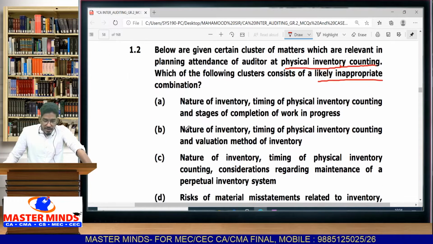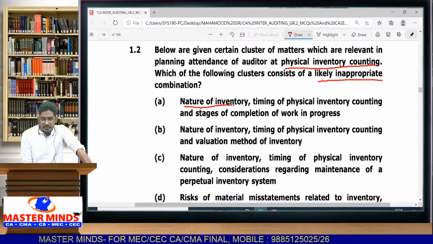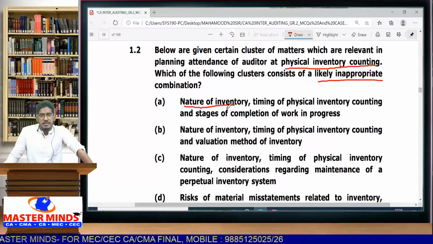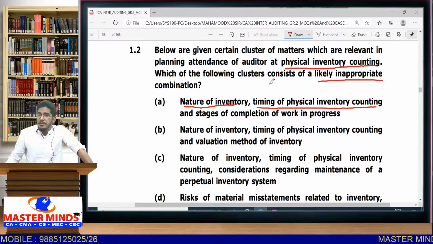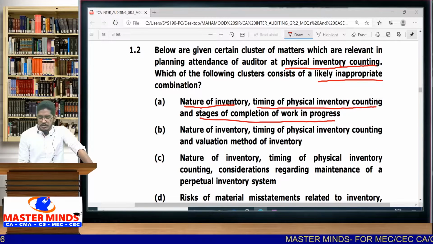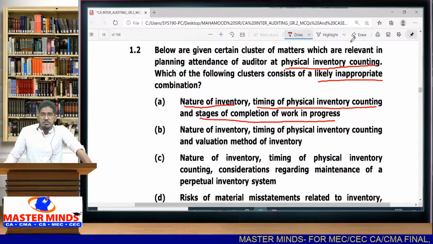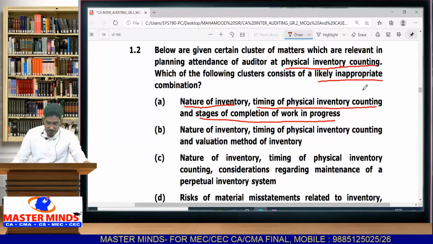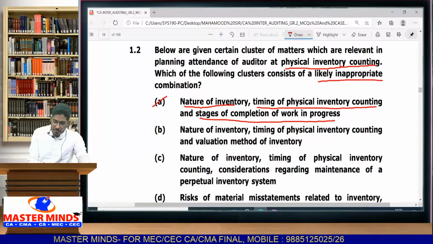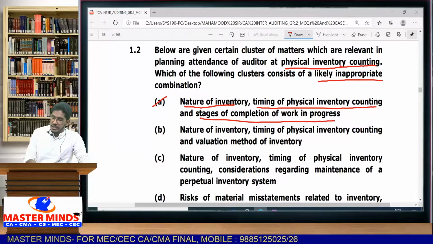So let us see. A option, nature of inventory. When you attend that inventory counting process, definitely you are going to consider what is the nature of inventory you are having. Is it raw material? Is it work in progress? Is it finished goods? That nature of inventory definitely you will consider. Timing of physical inventory counting, at what time you have to consider physical inventory counting? Is it on the balance sheet date? Other than the balance sheet date, definitely you will consider that matter also. And stages of completion of work in progress. Yes, you will also try to observe what stage of work in progress has been completed. 50%, 60%, 70%, 20%. What is the percentage of work in progress completion? That also you will observe. Then B option. So A contains all appropriate options only. A combination is appropriate.